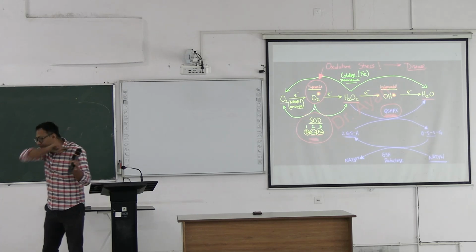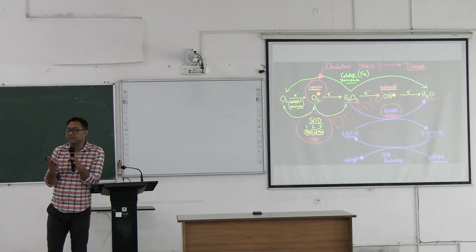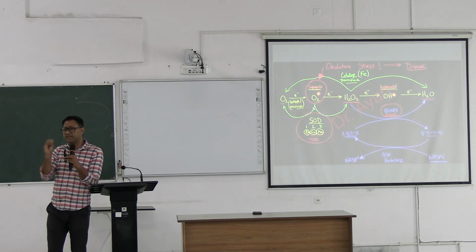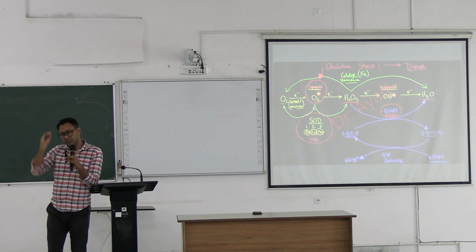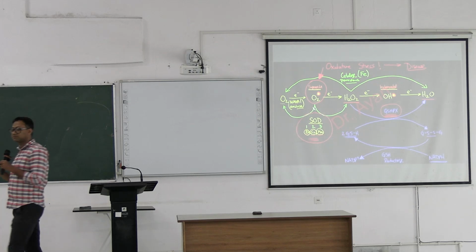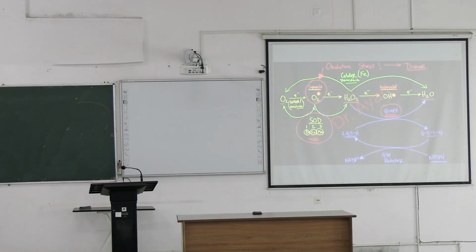neutrophil, we have one major enzyme which is called NADPH oxidase. Within the neutrophil we have granules, and within those granules we have a very important enzyme called NADPH oxidase. It is essential to have this NADPH oxidase enzyme. Why is the NADPH oxidase enzyme important for us? What is the function of neutrophil?